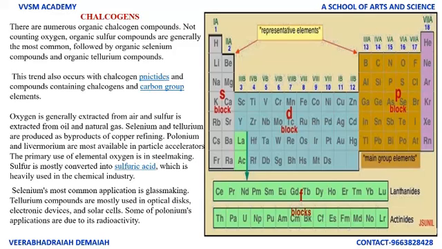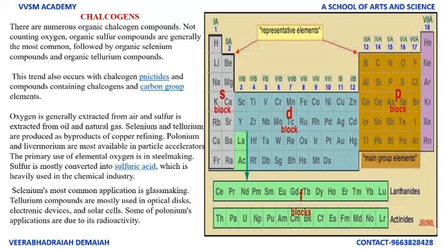Oxygen is generally extracted from air and sulfur is extracted from oil and natural gas. Selenium and tellurium are produced as byproducts of copper refining. Polonium and livermorium are most available in particle accelerators.